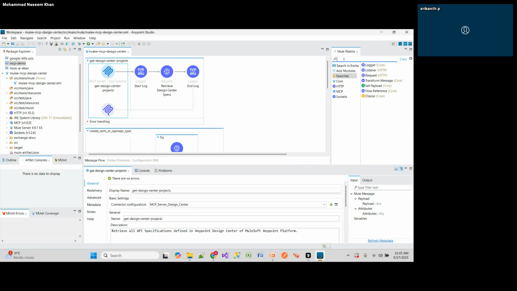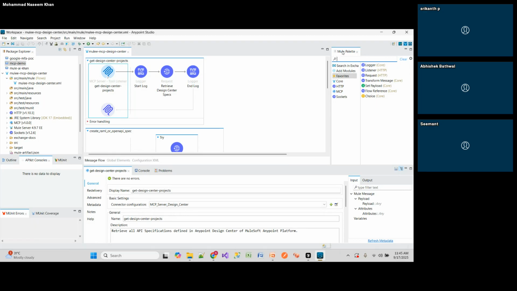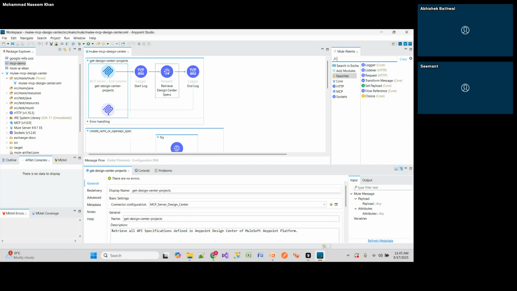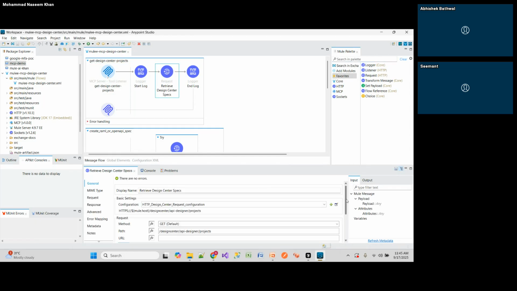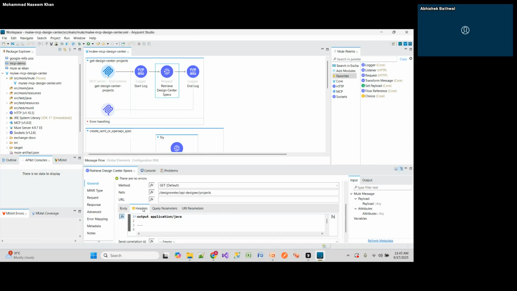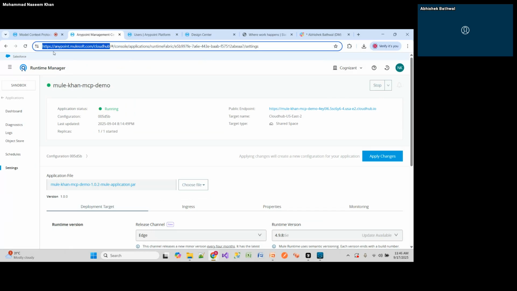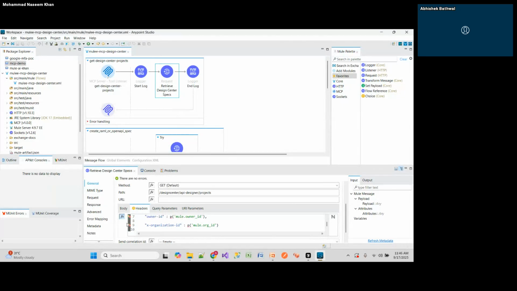Thanks, Nasim and Abhishek. Nasim, can you show the configuration you did to connect to Design Center from the HTTP requester? What URL and what host have you used for this? I can share the properties file. There are five things, one is the host. Can you show the property file once? I've just removed it, actually I was using a different PC.